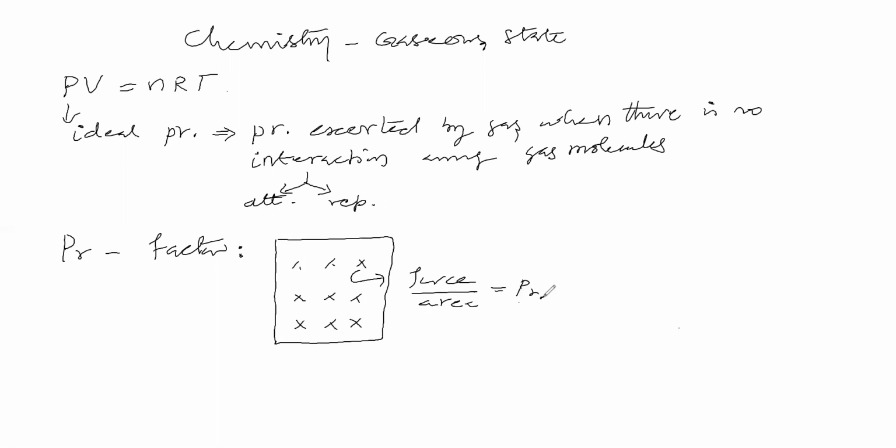Now let us see which molecules are making collisions on the wall of the vessel such that pressure is exerted. Which molecules?